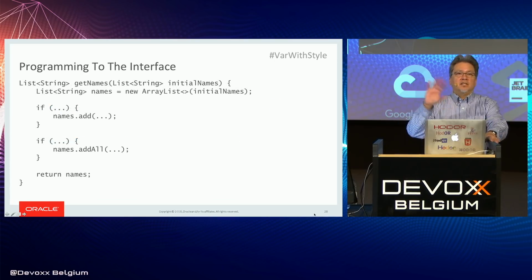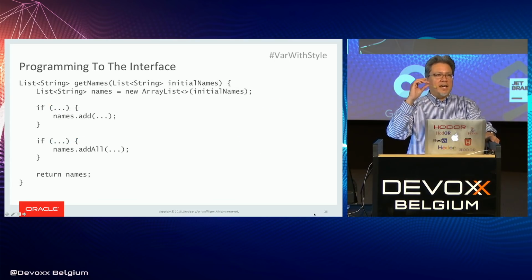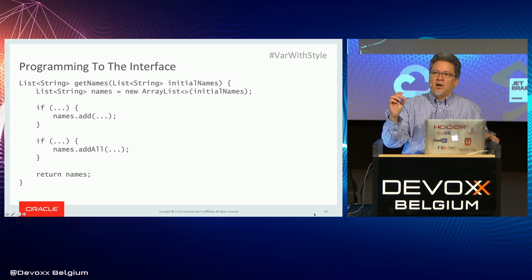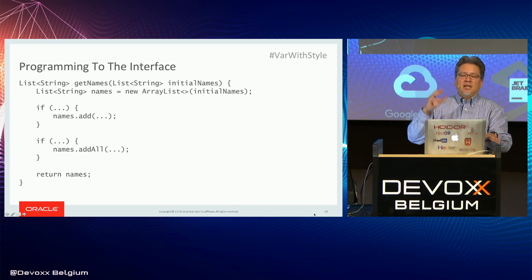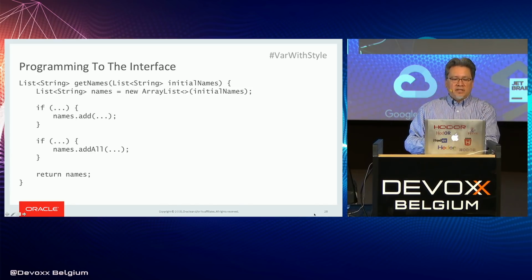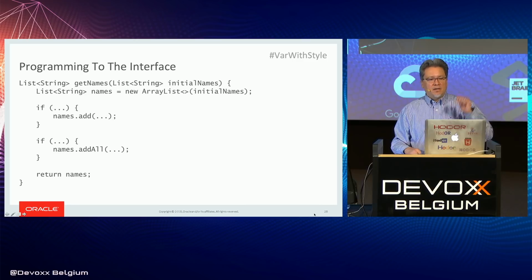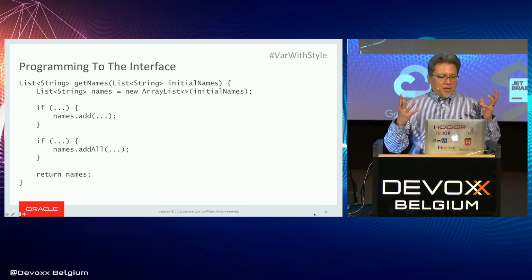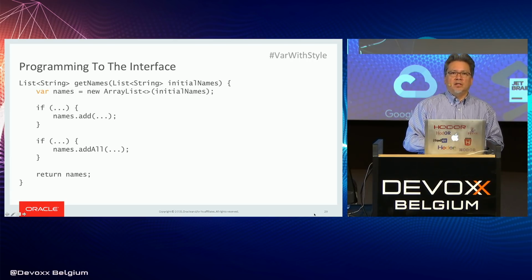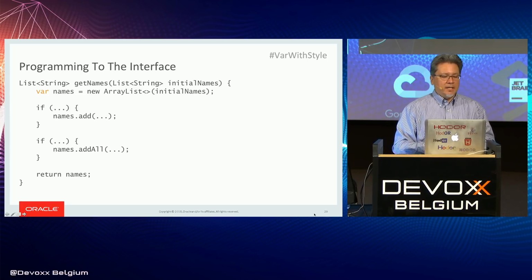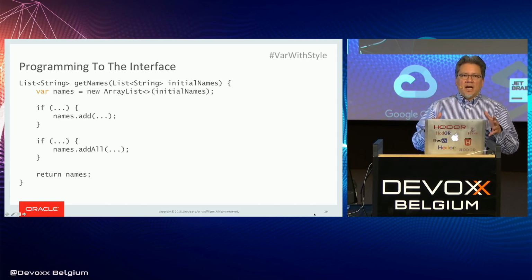All right, so let's look at this in a little bit more context. This is, again, one of the problems with discussions about var, that there's never any discussion of context. So if we add some context, let's say this is a method that takes a list of initial names, creates a local variable with a temporary list, does some stuff with it, and then returns it. Pretty simple. So what happens if we change the declaration of the local variable to use var instead? Names now has type ArrayList of string instead of list of string. I don't think this makes a difference.